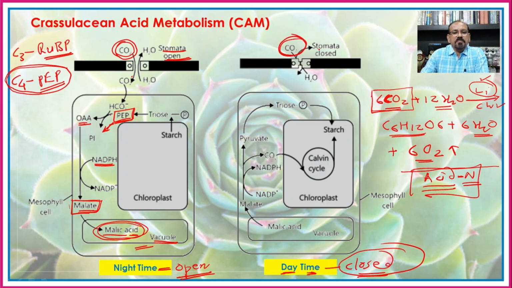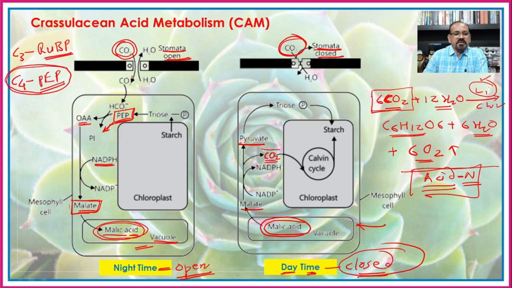carbon dioxide because of the closed stomata, here there is decarboxylation of the malic acid, which is stored in the vacuoles in the mesophyll cells of the CAM plants. So this malic acid from the vacuoles is now decarboxylated into the two compounds, that is the pyruvic acid and the carbon dioxide.